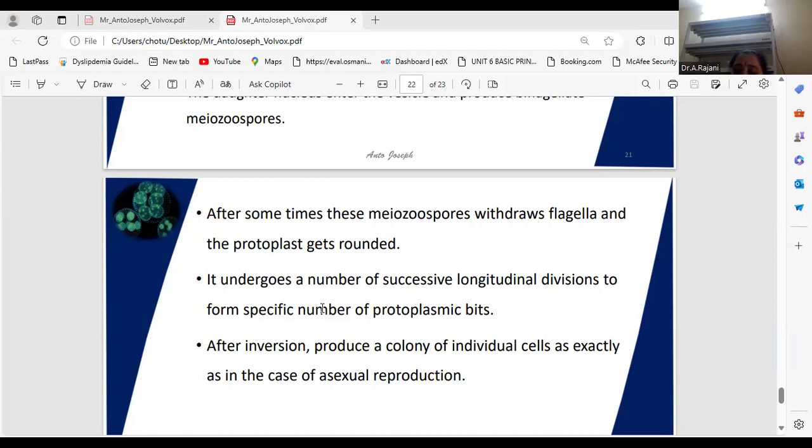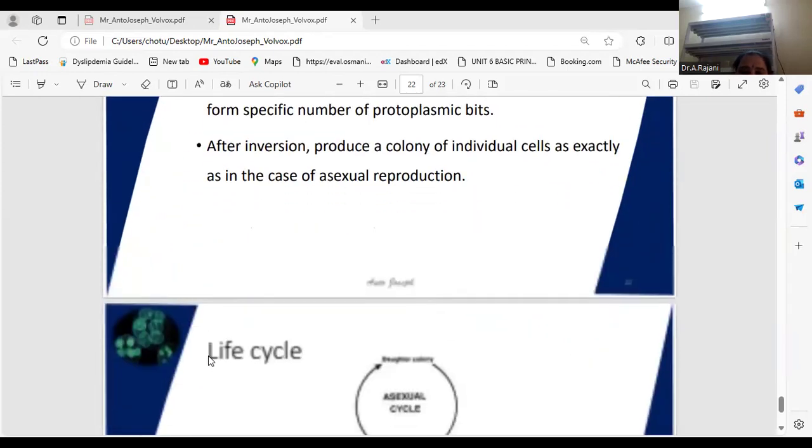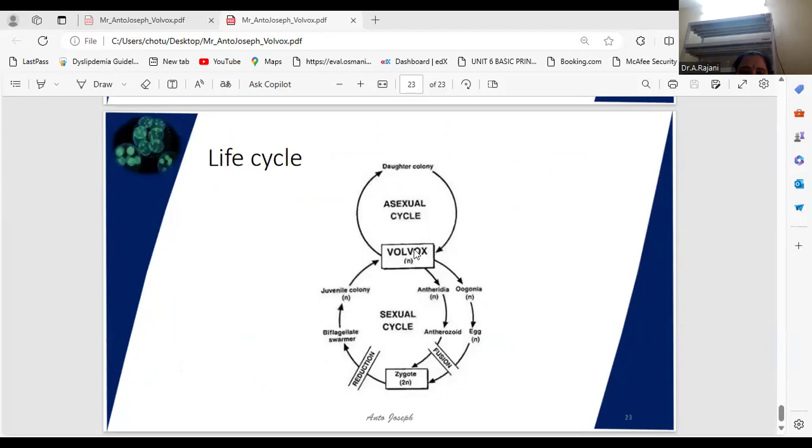In Volvox minor and Volvox aureus, the protoplasm of the zygote divides repeatedly and forms a new colony as in asexual reproduction, through the plakea stage. This is the sexual life cycle of Volvox.